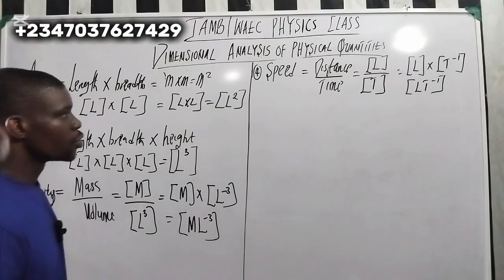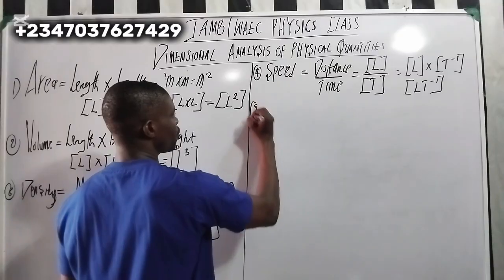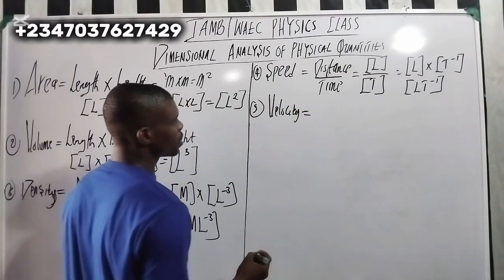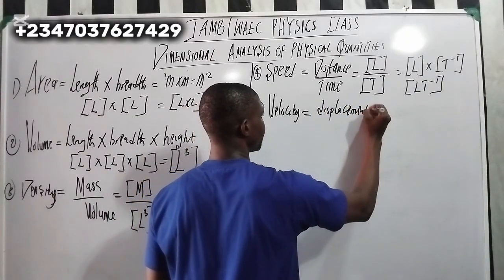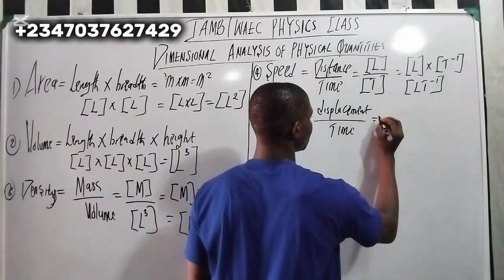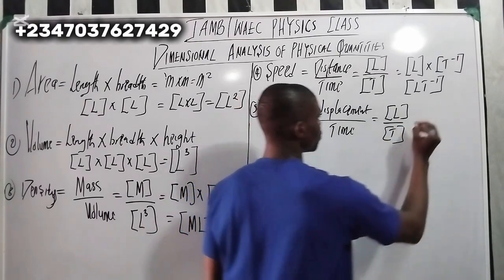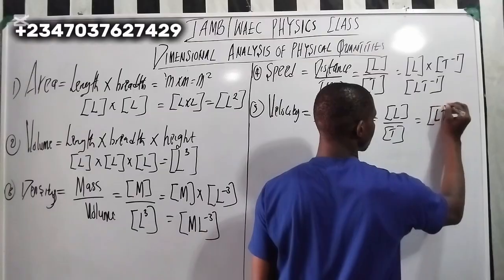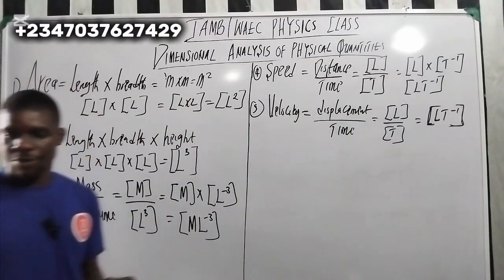So here we have speed, distance, and time. Let's look at number 5, which is what? Velocity, right? Velocity is what? Displacement over what? Time. Okay. And displacement is already what? Length over what? T, right? So the thing is what? L T minus 1. Okay. That is for velocity.